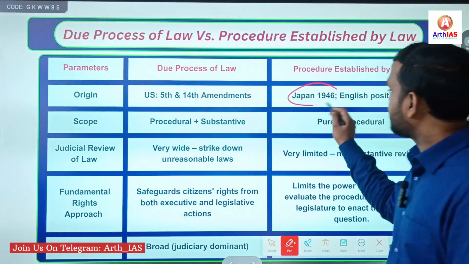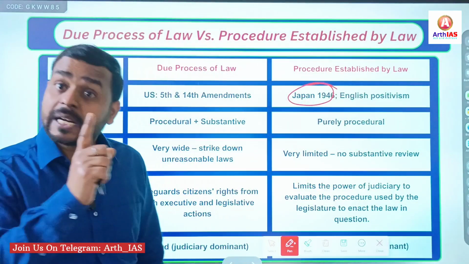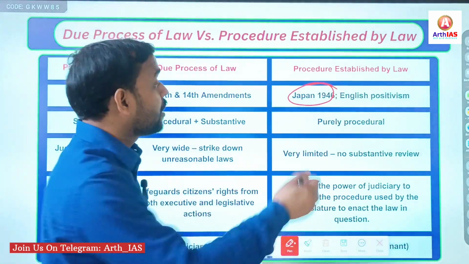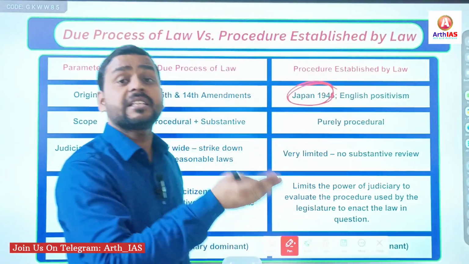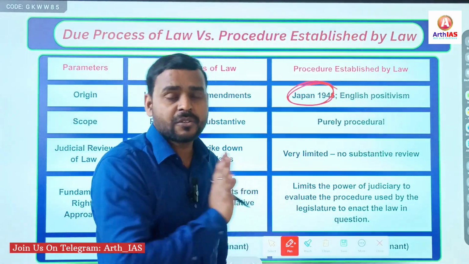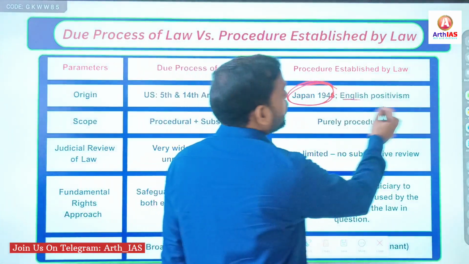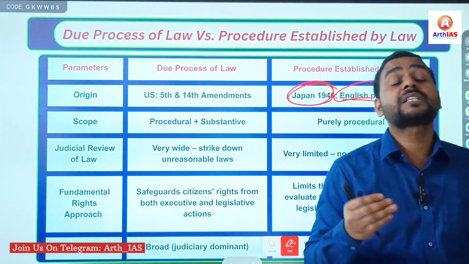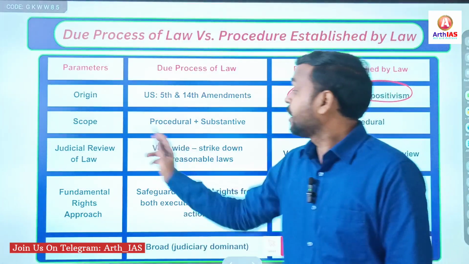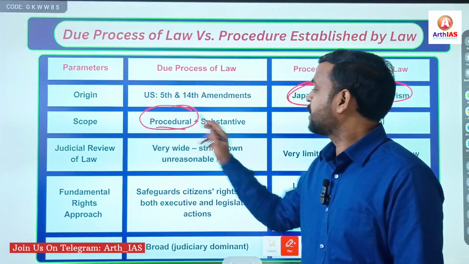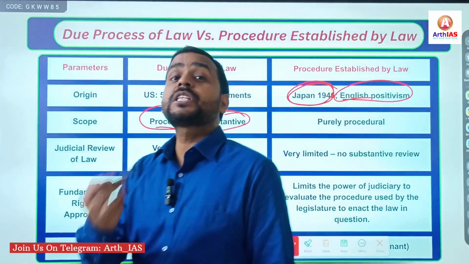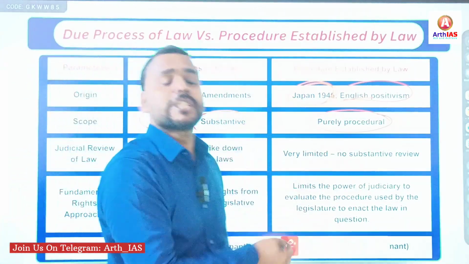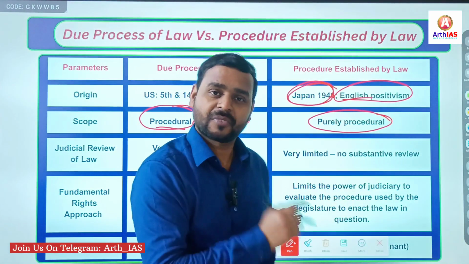Procedure established by law: here we have already seen which article of the Japanese Constitution? Article 31. Though more wider than Article 21 of the Indian Constitution, Article 31 is actually identical to Article 21. And again, English positivism, obviously, because in England there is parliamentary sovereignty. Next, types: procedural and substantive, but procedure established by law is just procedural. Here you focus on the procedure, the provisions of the law.